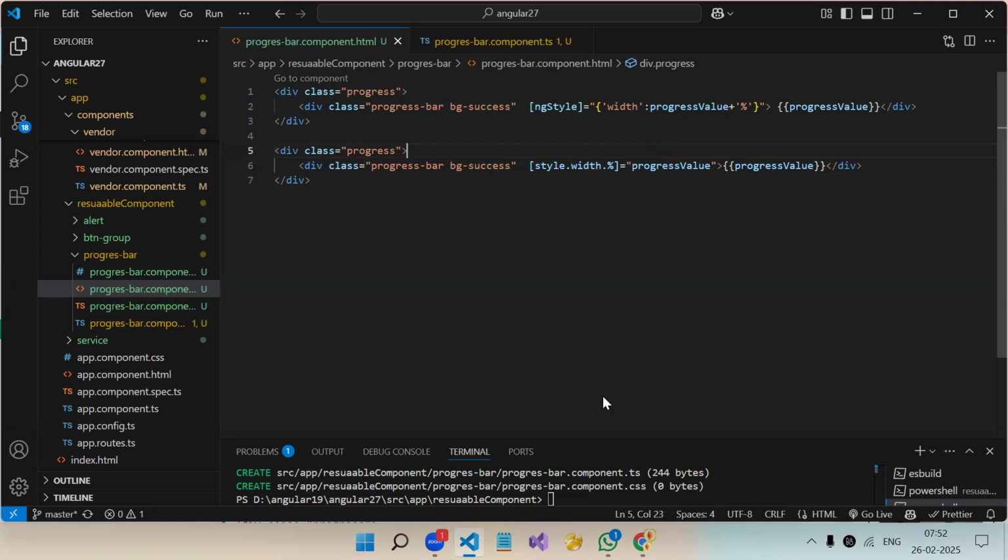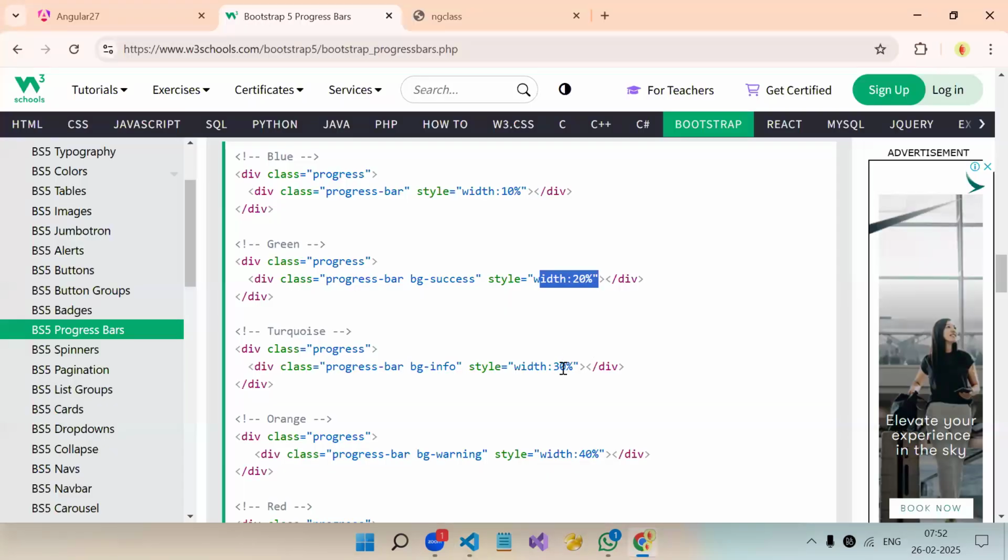This is the structure. Width can be a dynamic % value. How will you create a class of it? It can be anything, right? So that's why we have to go with style only.